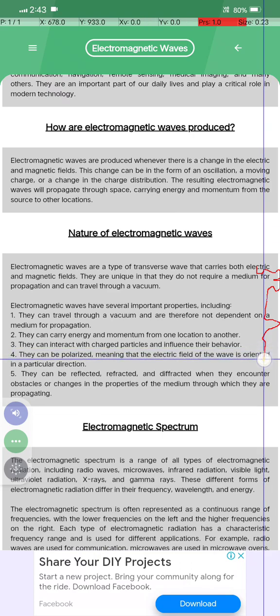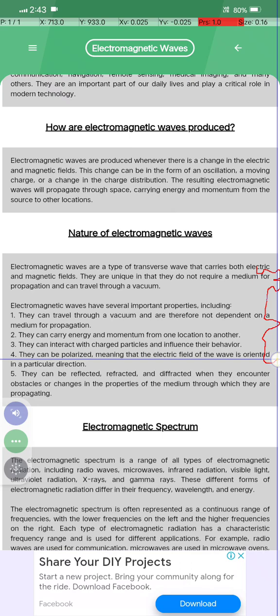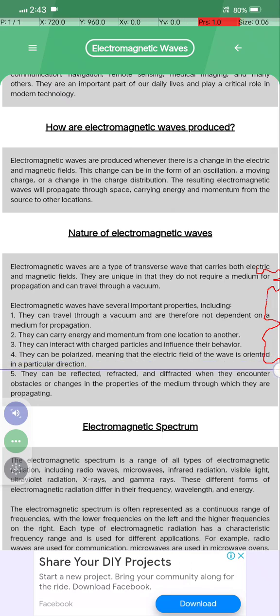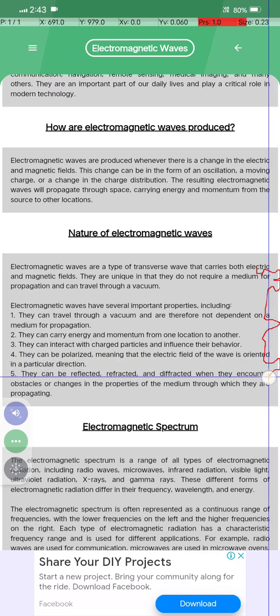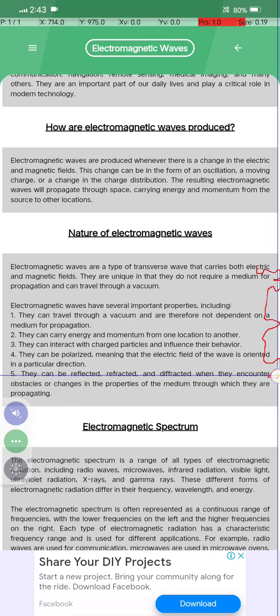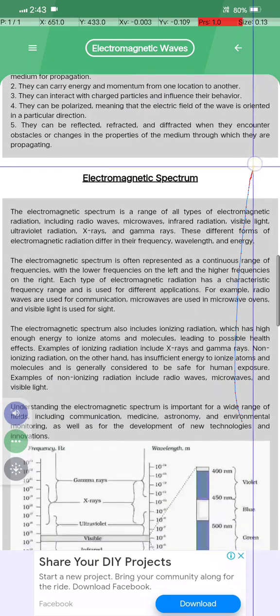They can be polarized, meaning that the electric field of the wave is oriented in a particular direction. They can be reflected, refracted, and diffracted when they encounter an obstacle or a change in the properties of the medium through which they are propagating.